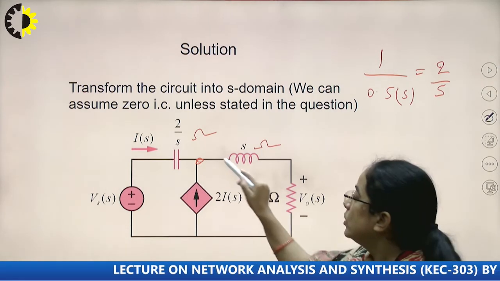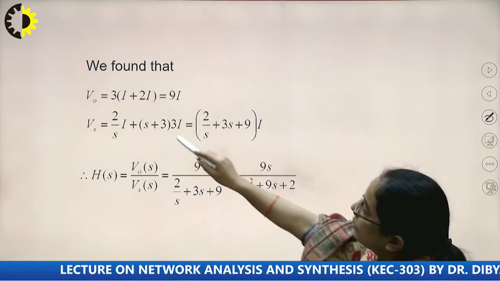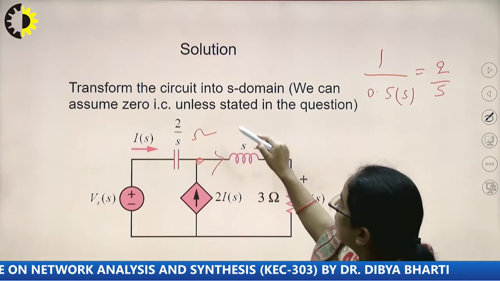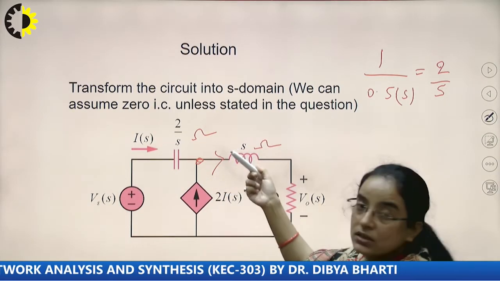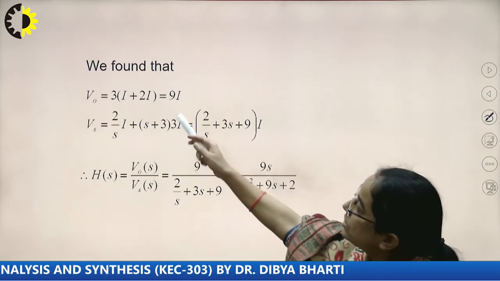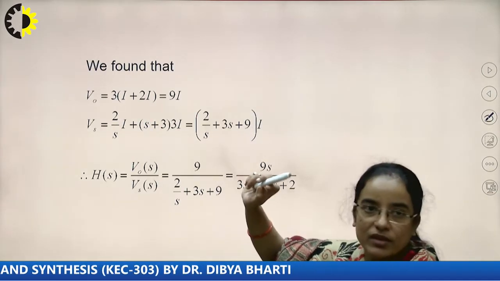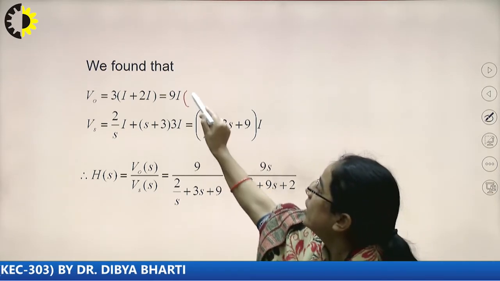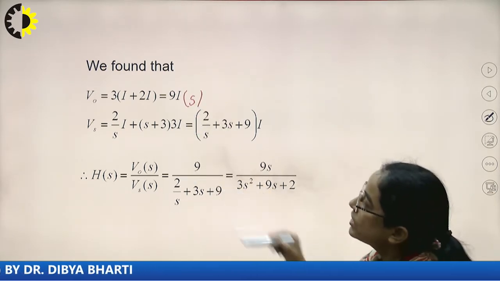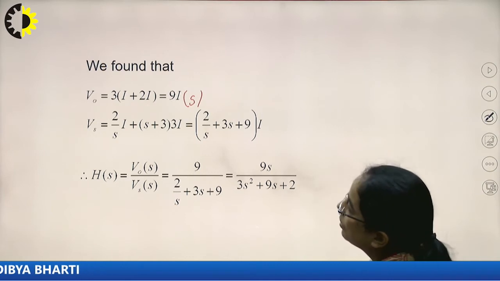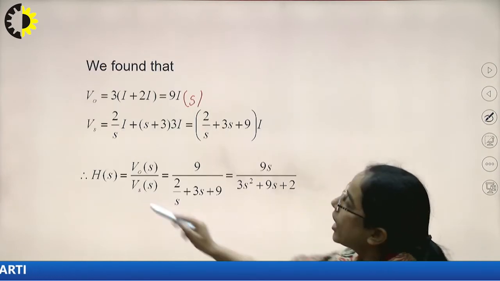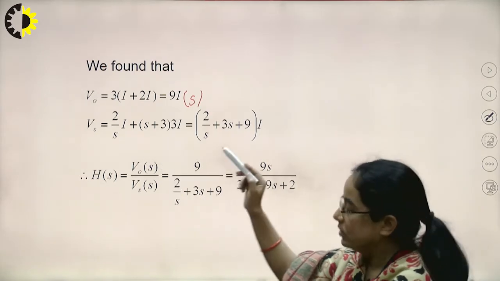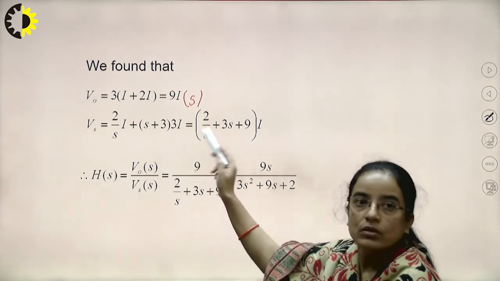So total current here is 3IS, 2IS plus IS. So 3 into I plus 2I, basically this is 9 IS. So V naught S, this is the output.